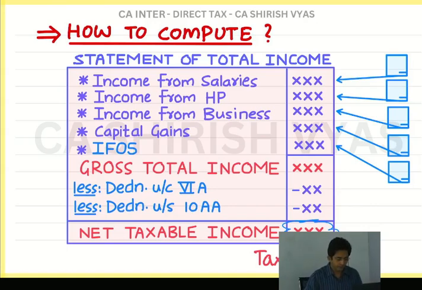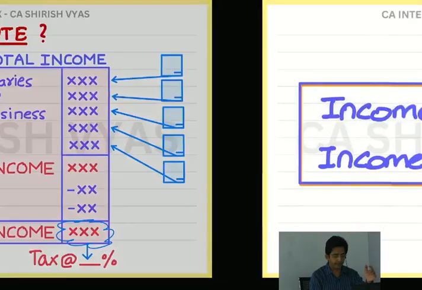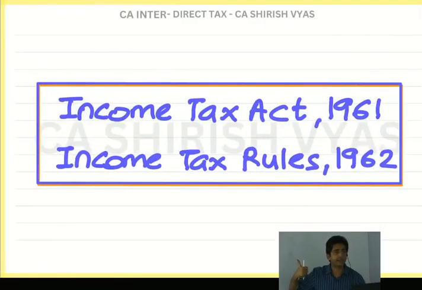Okay. Now, as I said, these are 5 heads of income, and for each income we have to prepare a statement. Now to prepare a statement there are certain rules. You will be learning the rules from me. But who makes the rules for preparing the statement? Government. And these rules are written in Income Tax Act 1961, Income Tax Rules 1962. There are 2 fat books. One book is called Income Tax Act 1961, other is called Income Tax Rules 1962. Okay, this is like our Bible.